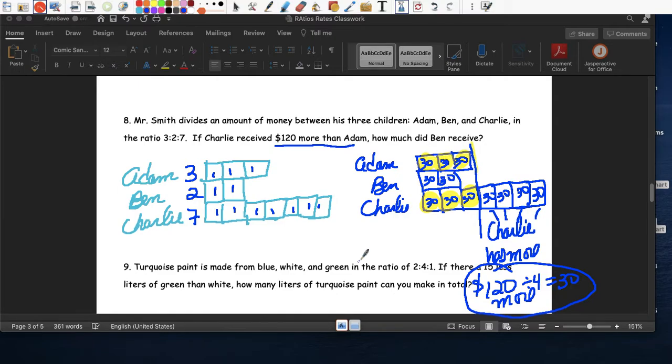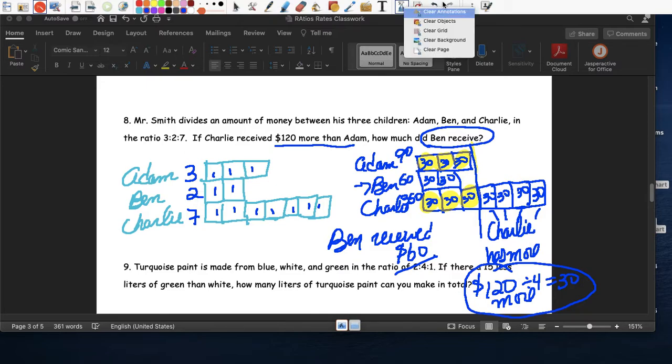So now we can find how much Ben got. How much did Adam get? 30 plus 30 plus 30. So Adam got 90. Ben got 30 plus 30, which is 60. And then Charlie got 30 times 7. He got $350. But the question said, how much did Ben receive? So Ben received, here, right? The middle one is Ben, $60. Okay? A little bit challenging, but I think you could have done it.